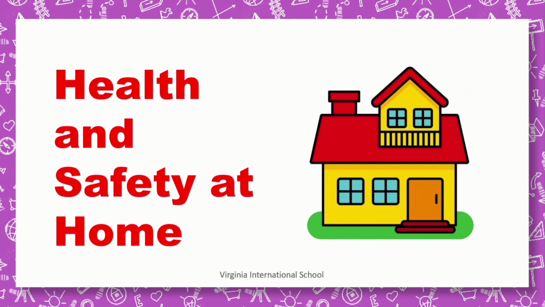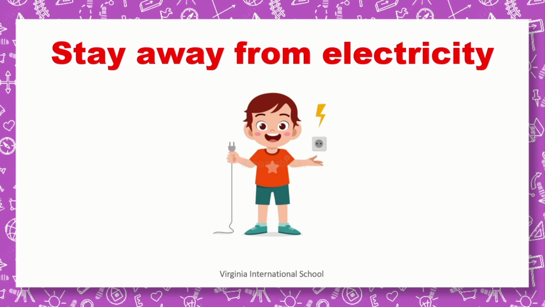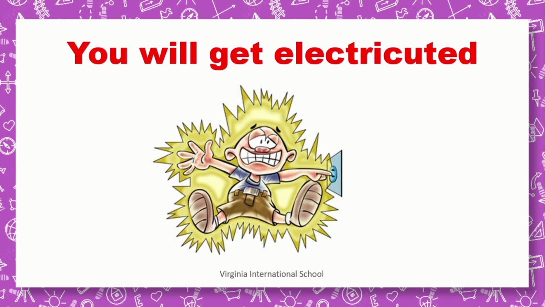Our last lesson we took this quarter is health and safety at home. Things you should do to protect yourself at home is, number 1, stay away from electricity. You need to stay away from electricity. Why? Because you will get electrocuted. You need to be careful so you don't get electrocuted.